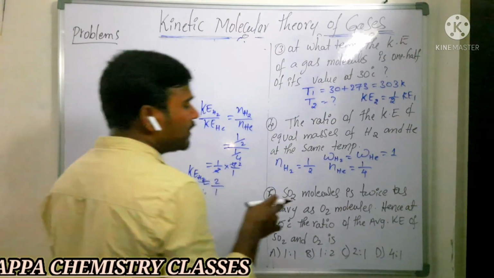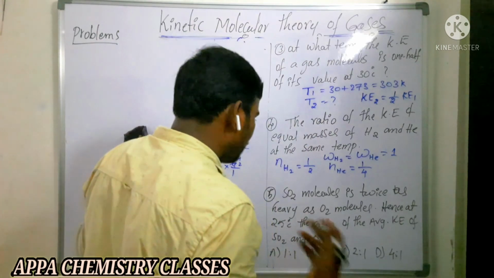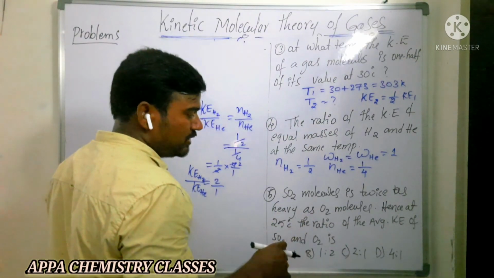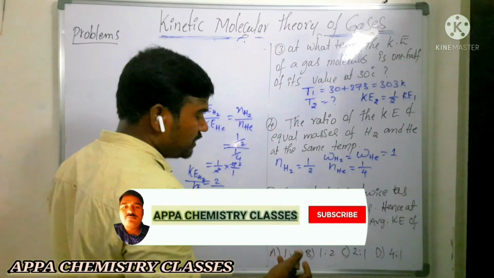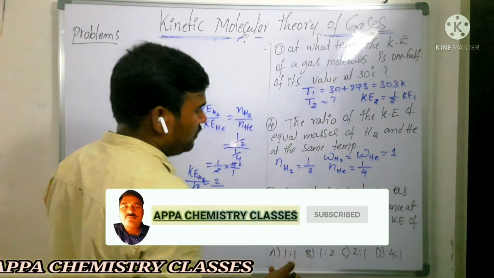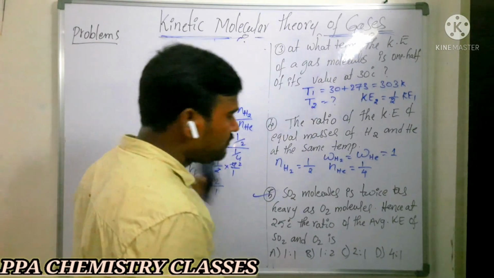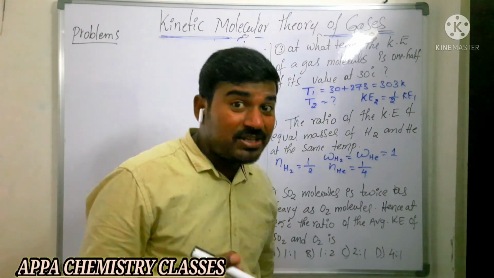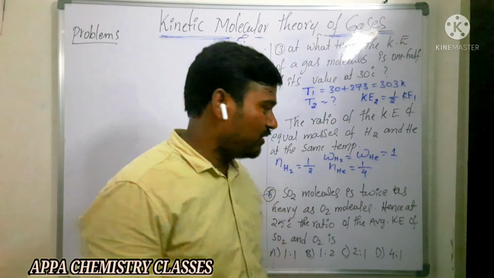Very important one. SO2 molecule is twice as heavy as O2 molecule. Hence, at 25 degrees Celsius, the ratio of average kinetic energy of SO2 and O2 is? Tell me this one. What are they saying here? Average kinetic energy is directly proportional to absolute temperature.